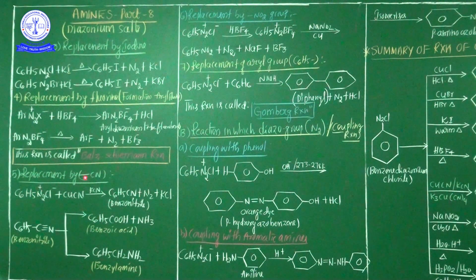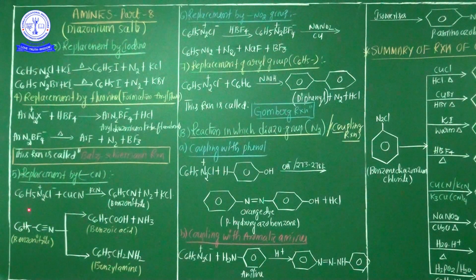So here, replacement by the cyano group, CN group. This is generally the formation of aryl cyanide. When the CN group is replaced, aryl cyanide is formed. It's clear? Now see here, in this replacement by the CN group, benzene diazonium chloride solution on treatment with cuprous cyanide or potassium cyanide, dissolved in aqueous potassium cyanide.